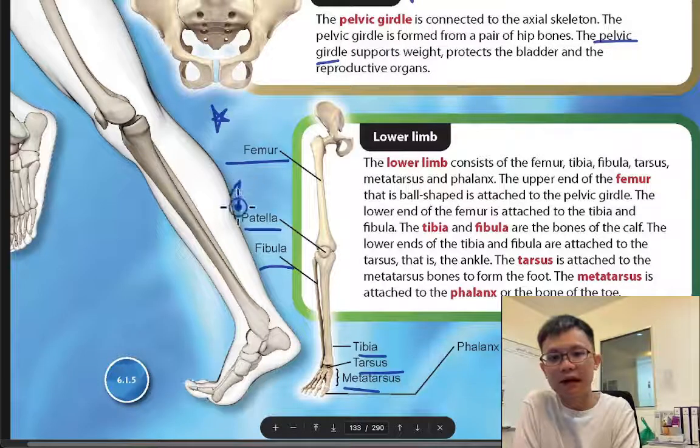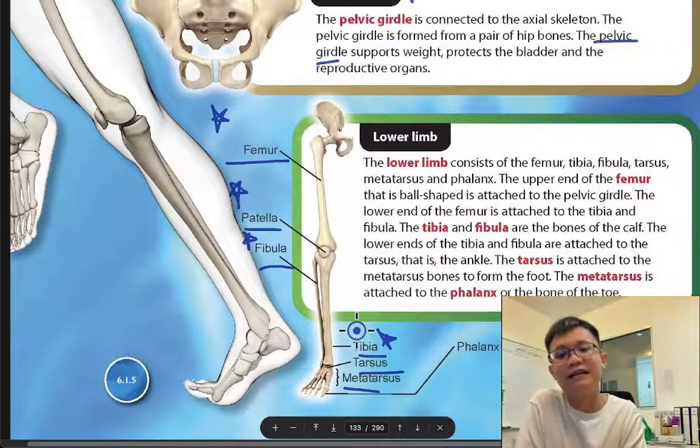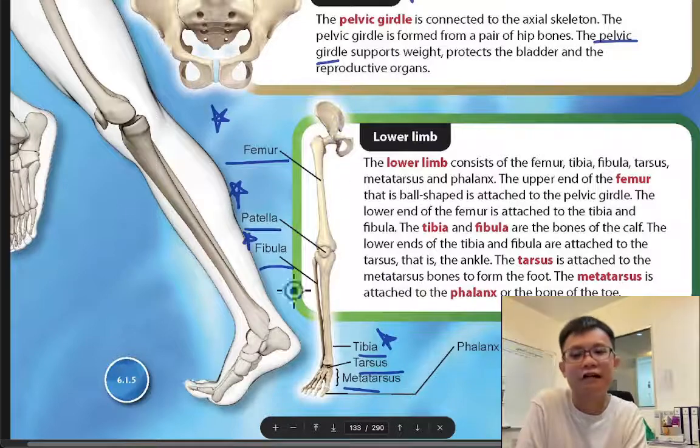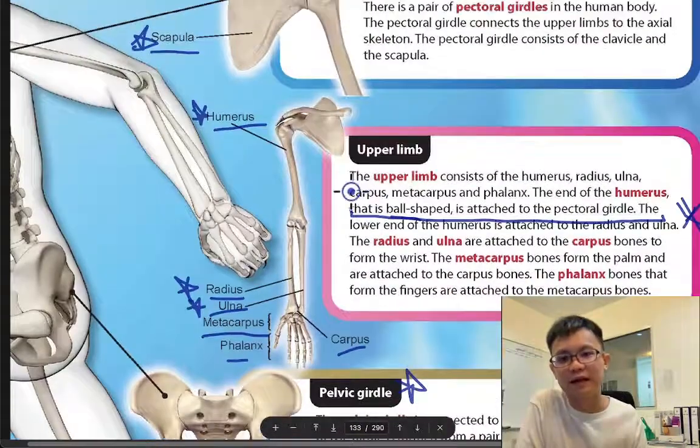Femur, patella, fibula, tibia. Then femur, patella, fibula, tibia. Femur, patella, fibula. This is how I remembered it last time.